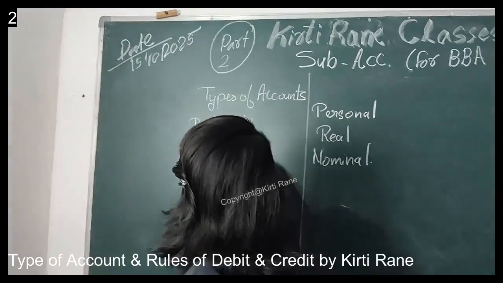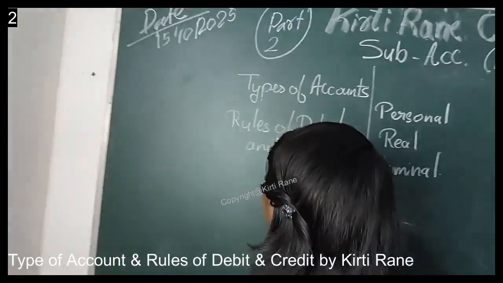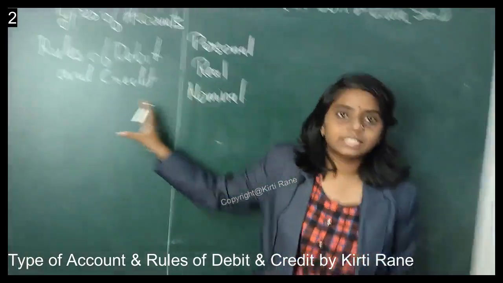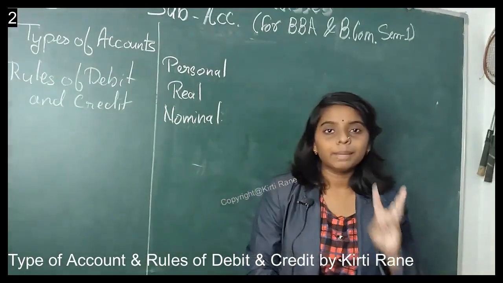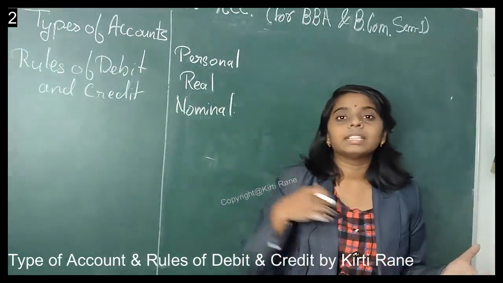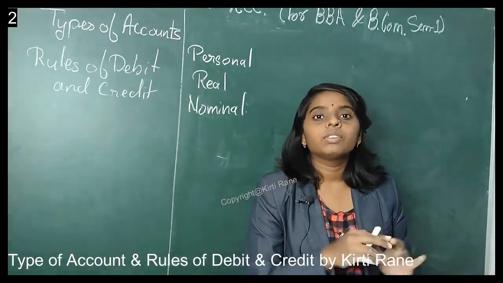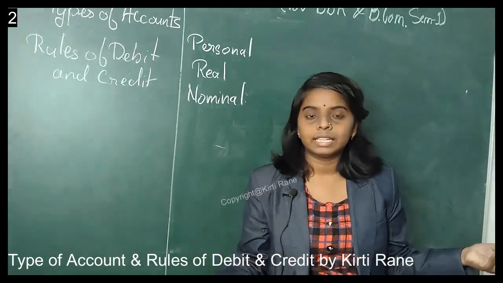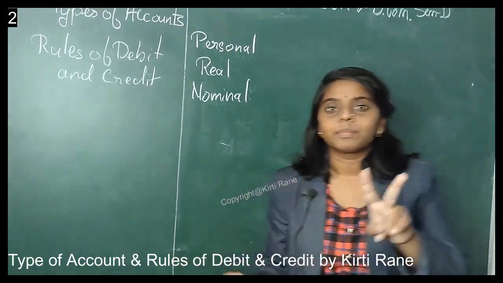Rules of debit and credit. So let us start with this topic, rules of debit and credit. Now there are three basic rules of debit and credit. For any kind of transaction, we have to follow these three basic rules to determine whether that account would be debited or credited. Now we know that each kind of transaction has two effects, right?